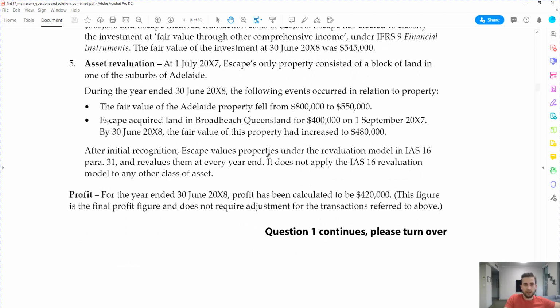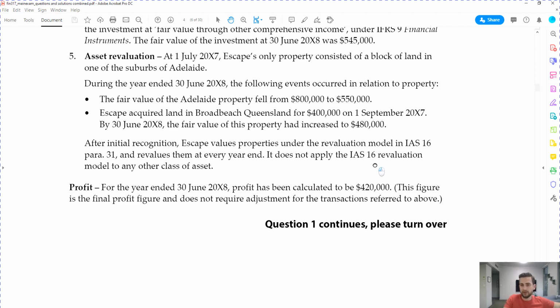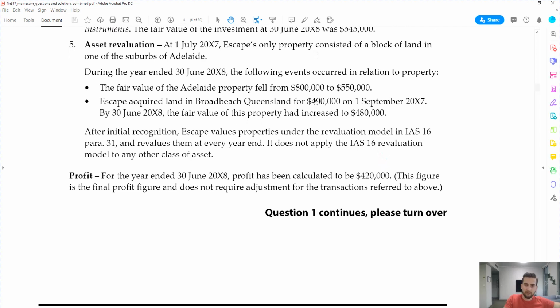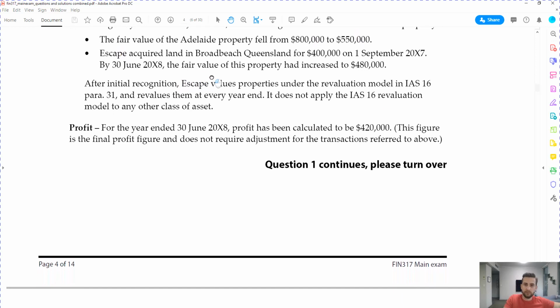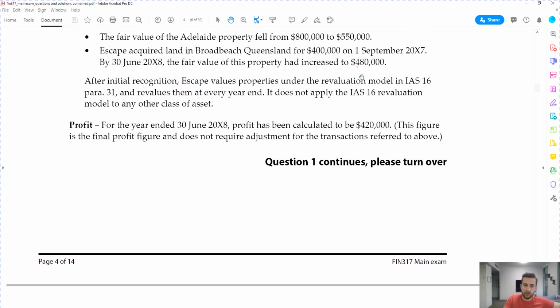Next is asset revaluation. So at 1 July 2017, Escape's only property consisted of a block of land in one of the suburbs of Adelaide. And during the year ended 30 June 2018, the following events occurred in relation to the property. The fair value of the Adelaide property fell from $800K to $550K. Escape acquired land in Broadbeach for $400K, and by 30 June 2018, the fair value had increased to $480K. After initial recognition, Escape values properties under the revaluation model in IAS 16.